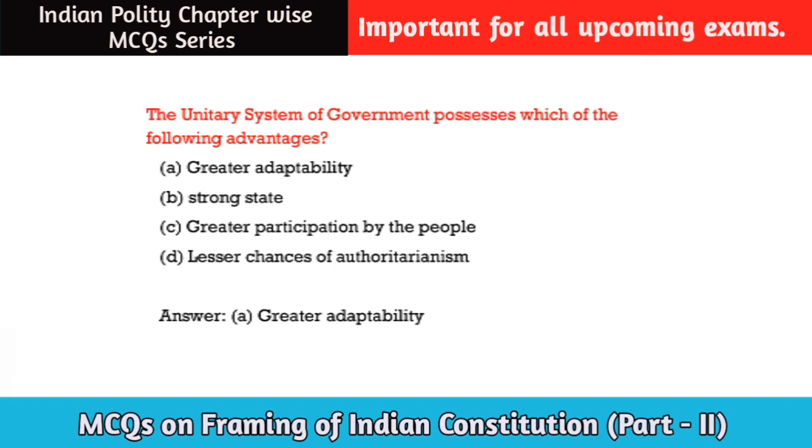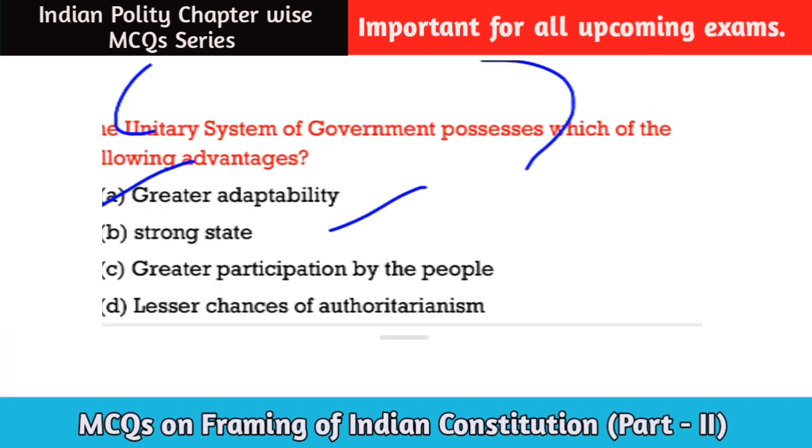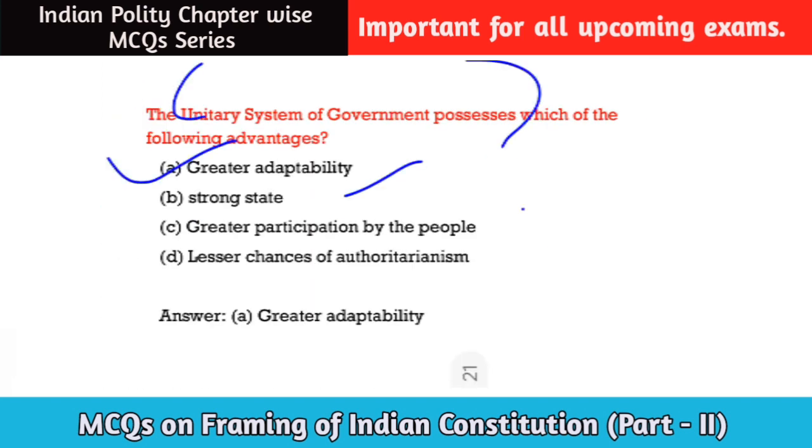The unitary system of government possesses which of the following advantages? That means where the unitary system of government is followed, they have which of the following advantages? Option number A, greater adaptability. Option number B, strong state. Option number C, greater participation by the people. Option number D, lesser chances of authoritarianism. So the correct answer will be option number A, greater adaptability. Okay. Let us go to the next question for today.